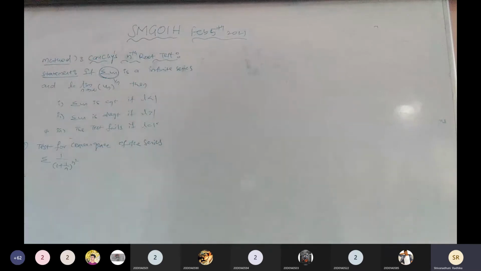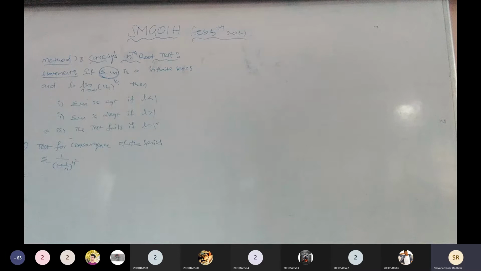When the comparison test is applied, the given series has known values, known powers, then we go for the comparison test. When we apply the D'Alembert test, the n value is there, the x is there, the factorial term is there, the product term is there, then we go for the D'Alembert ratio test in the given series.